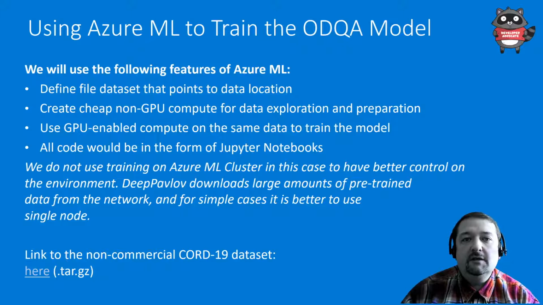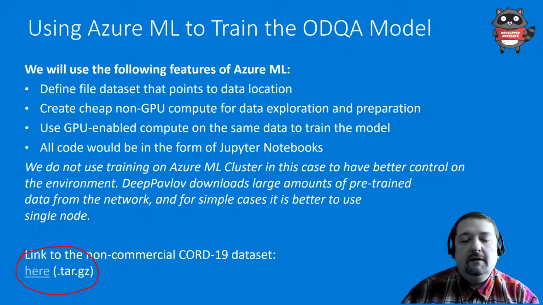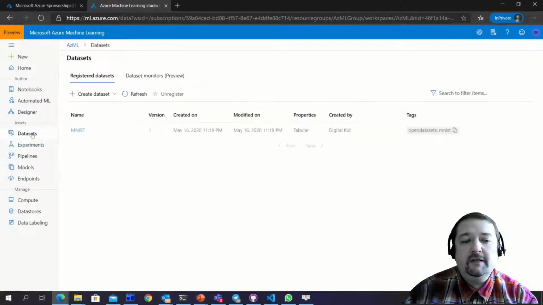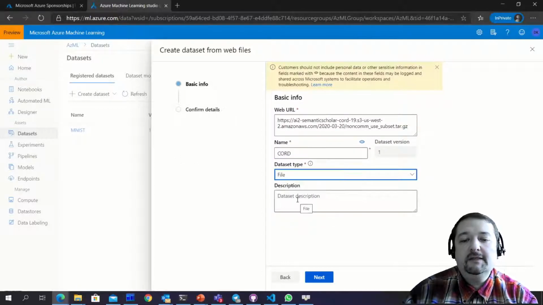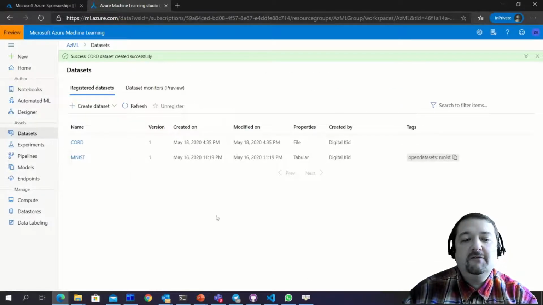We can use non-GPU compute first to prepare the data, to extract the text from the dataset of COVID papers, and then we can switch to GPU compute to actually train the model. The link to the dataset you can find online, and then let's see how to extract the data. I will go to datasets, and I first define the dataset as the link to a web resource. I provide the link to this dataset, I call it chord, and I select the dataset type as file, because it is indeed a tar.gzip file. So this gives me the definition of my dataset.